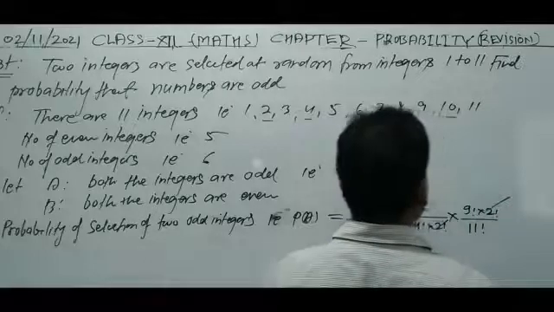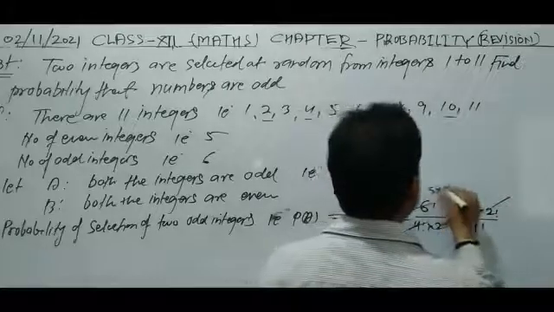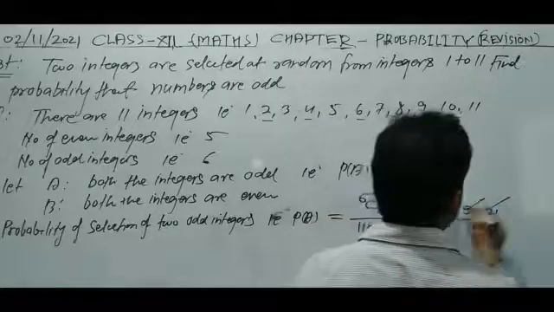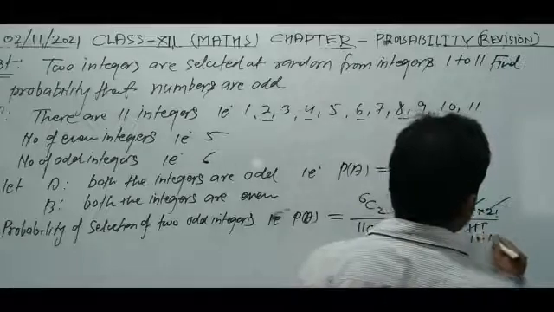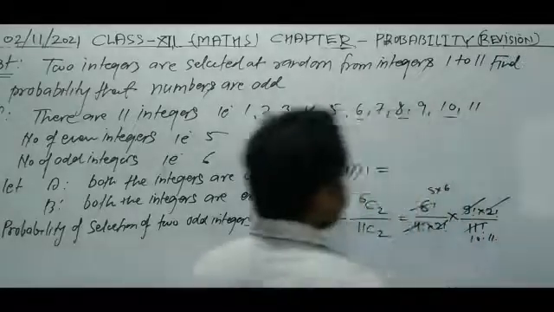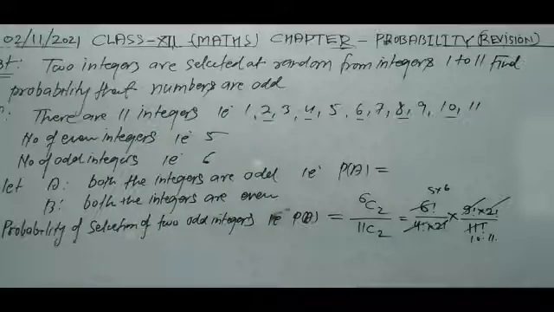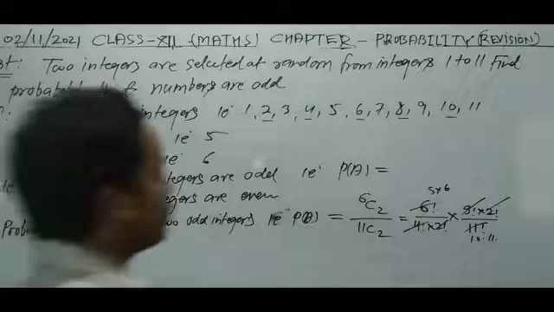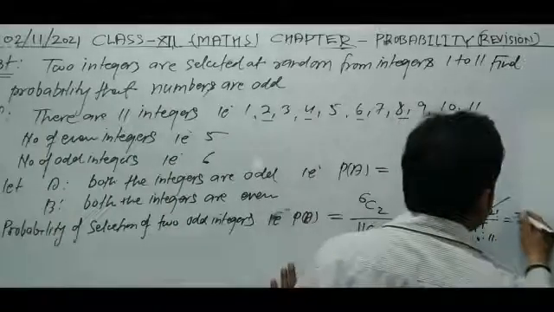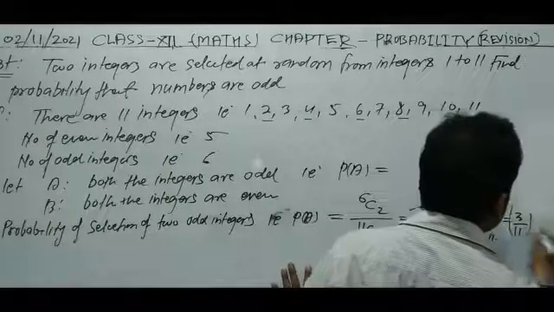The factorials cancel out, giving 5 into 6, and factorial 9 cancels out, giving 10 into 11. So 5 2s are 10, and 2 3s are 6. So this is 3 by 11. The answer is 3 by 11.